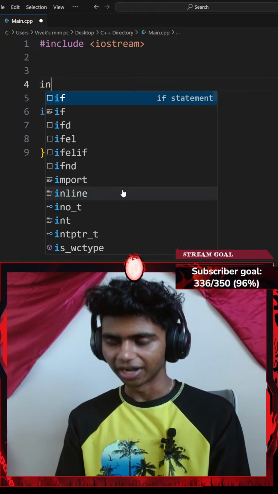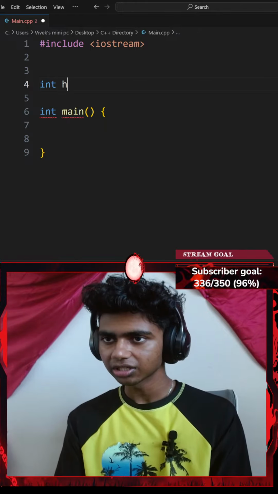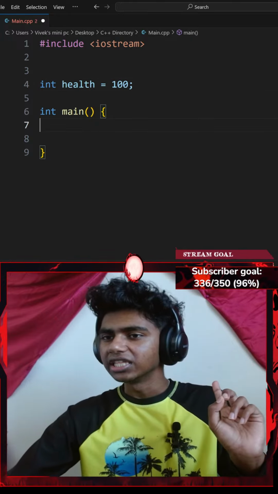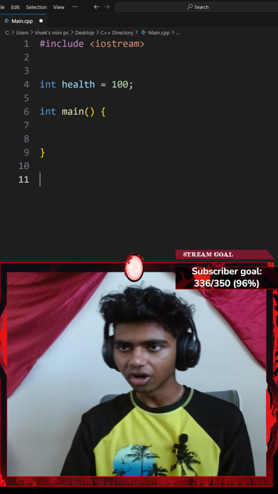Since health is going to be a number, I'll go with int health. Okay, my health is initially going to be 100, and then actually outside my function, let me go ahead and define another function.